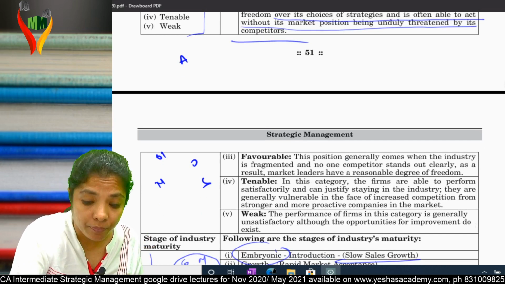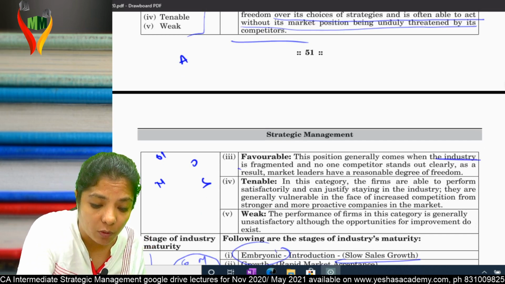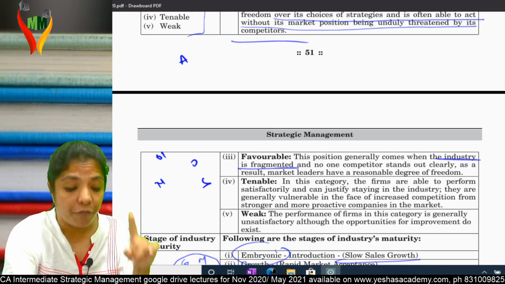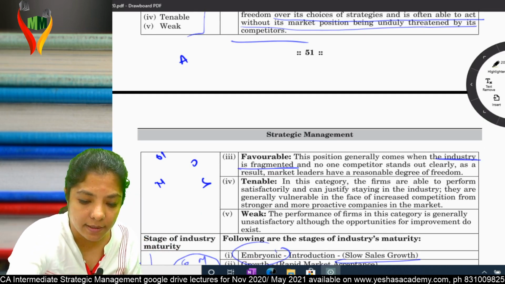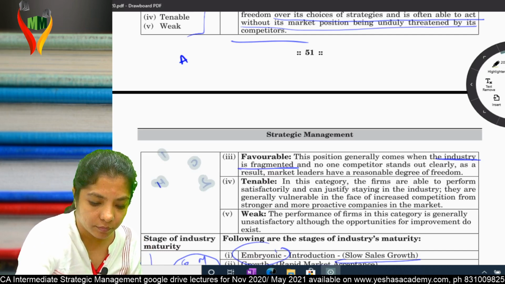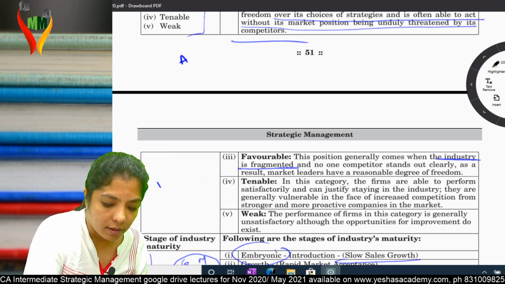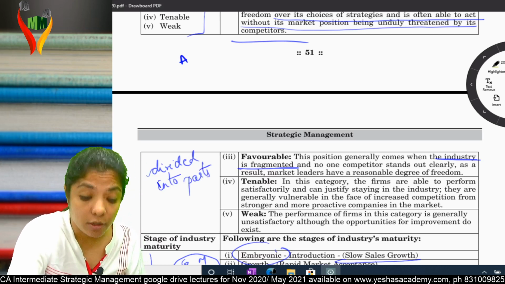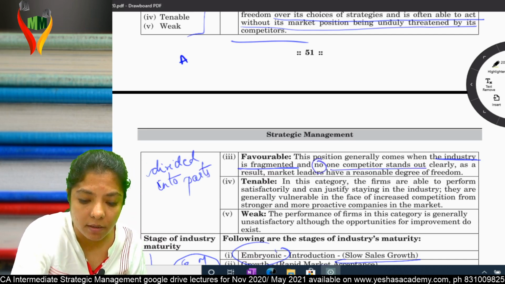Favorable. What is favorable over here? Industry is fragmented. Why is the situation favorable for me? Fragmented means divided into parts, and no one competitor stands out clearly.